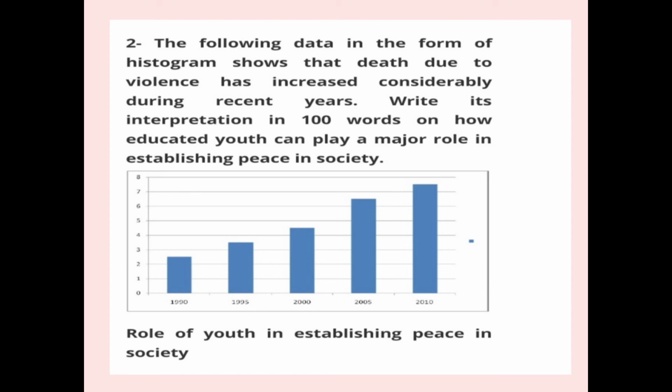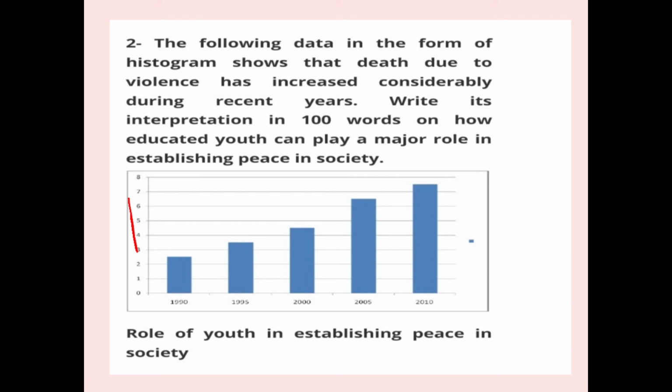Here in this slide it's not given, but it will be given to you that 1 means equal to 1000, or 1 million, or 1 lakh. This will be given to you in your question. So we will take it like 1 lakh. In 1990, about 2.5 lakh youth were involved in establishing peace. In 1995, about 3.5 lakh.